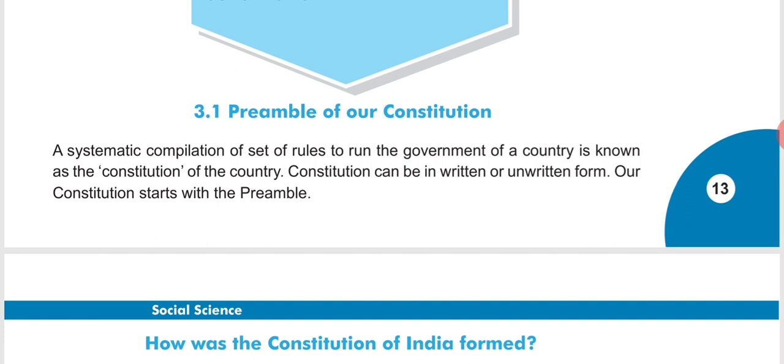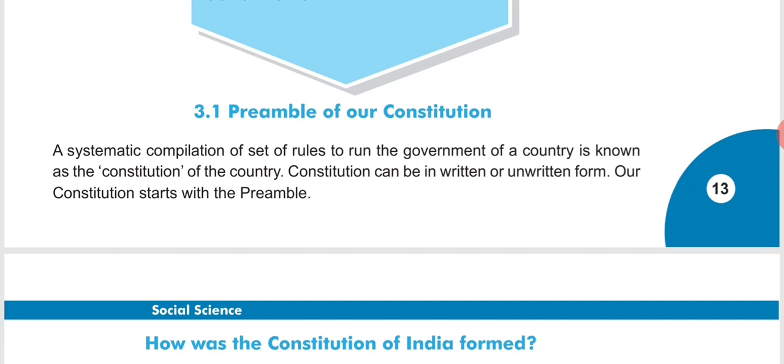So for a country to run effectively, it is very very important that there should be some systematic set of rules and regulations which is compulsory for all the people to follow, so that the country can run effectively. So in our country, such systematic set of rules and regulations to run the government is known as constitution.